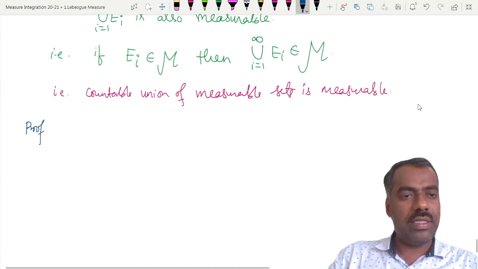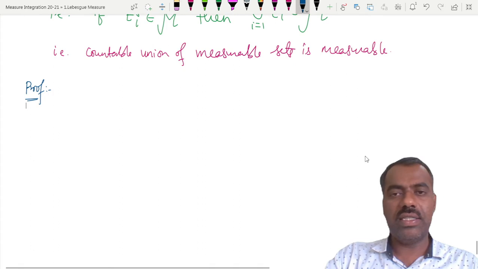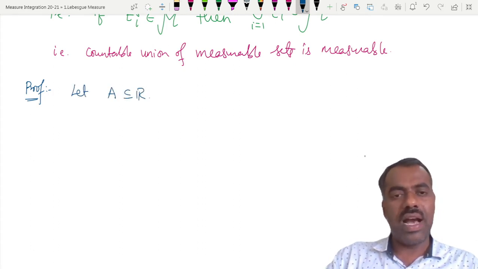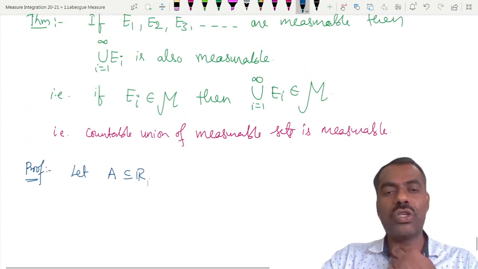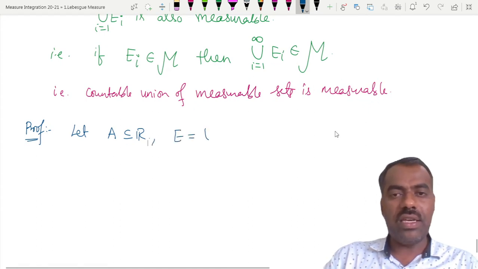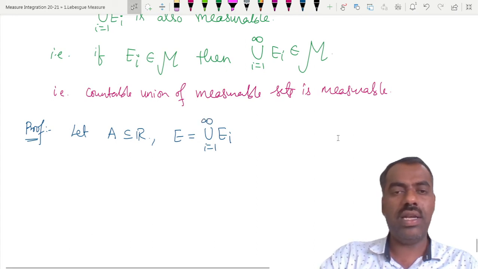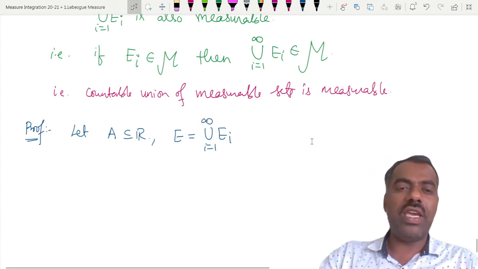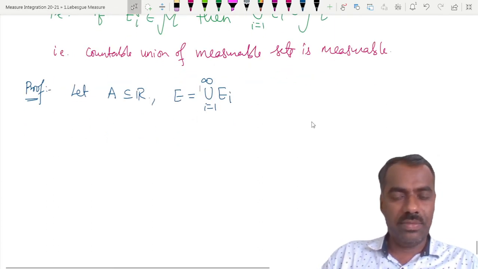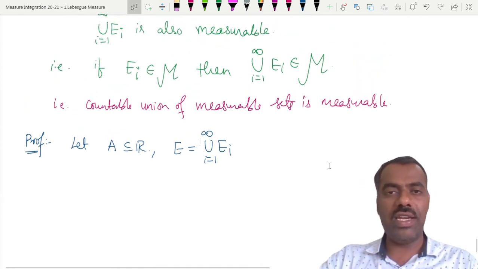Let's simply prove this. We want to show that this union of Ei is measurable. So you start again with A a subset of R. Call E equal to the union of Ei. Then our claim is m star of A is greater than or equal to m star of A intersection E plus m star of A intersection E complement.